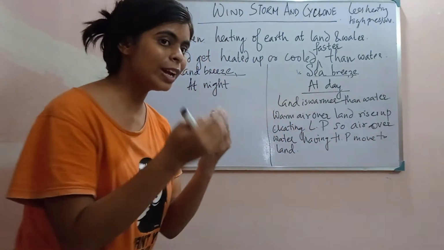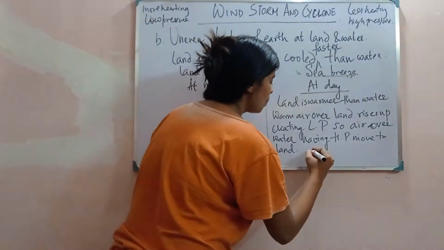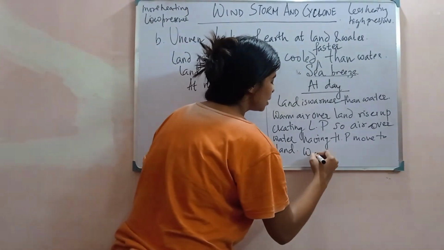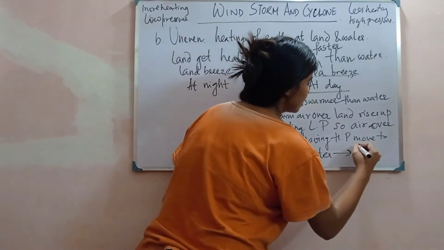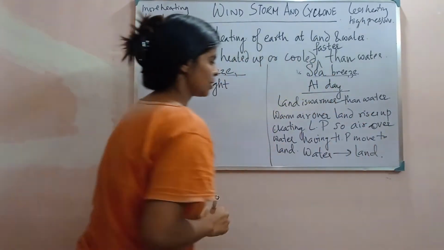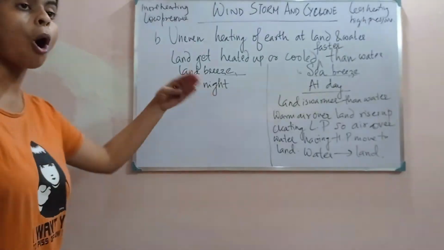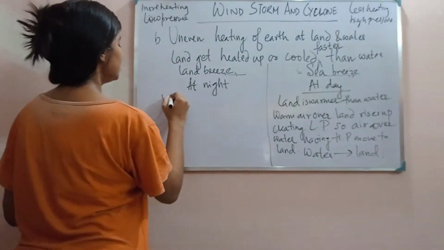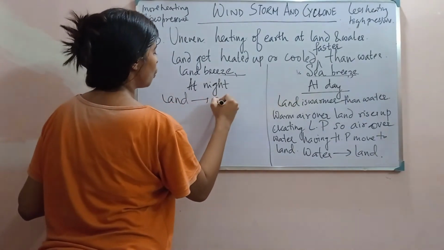The wind current moving from water to land is sea breeze, and the opposite is land breeze, that means land to water.